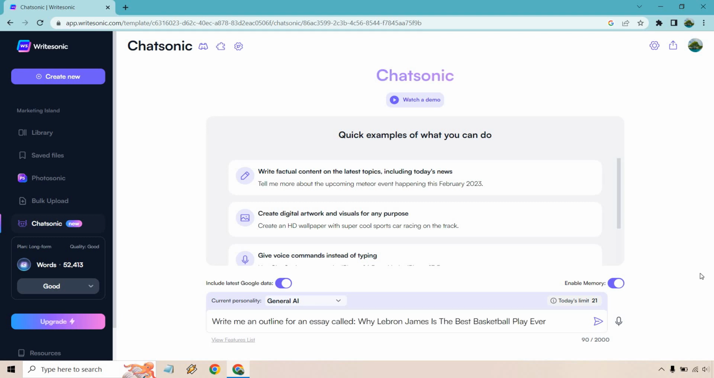All right, so write me an outline for an essay called Why LeBron James is the Best Basketball Player Ever. This article, random, and not really random, but made up essay is going to be based upon him breaking the scoring record. Anyway, what I want to do is click on the arrow here. Give me a second. I'm going to cut off the parts where it loads so we don't have to wait around, and then we will go from there.